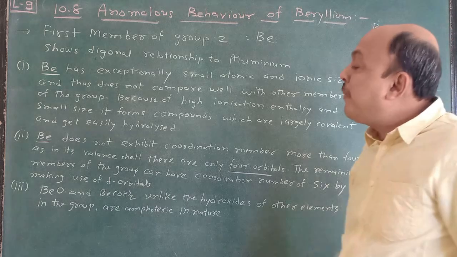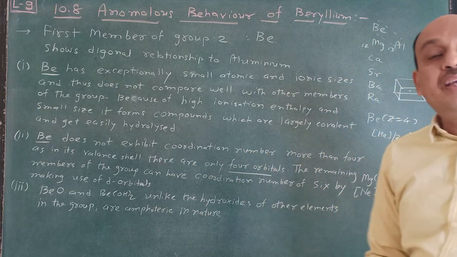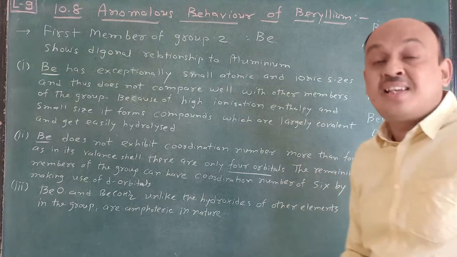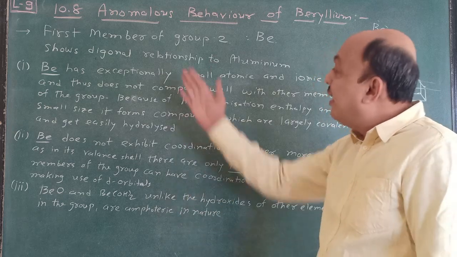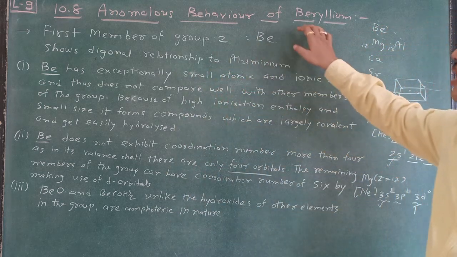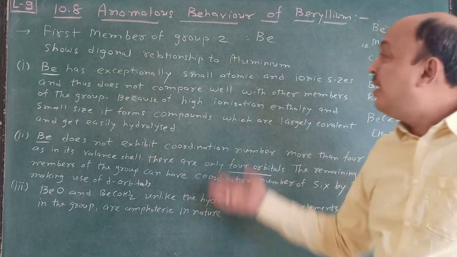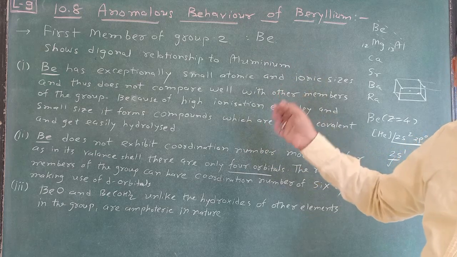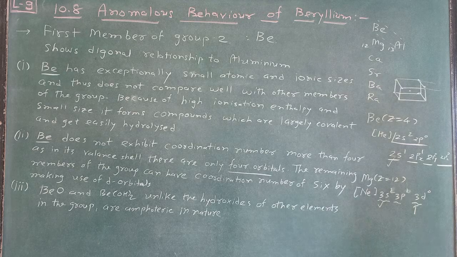And the lattice enthalpy of beryllium is also very high. Ionization enthalpy is also very high. Ionic size is very small. Hydration enthalpy is also very high. And due to that, it shows anomalous behavior. And due to its amphoteric nature, it is different from the other alkaline earth metal elements. So write down this.